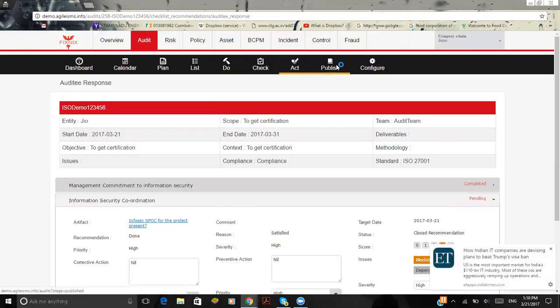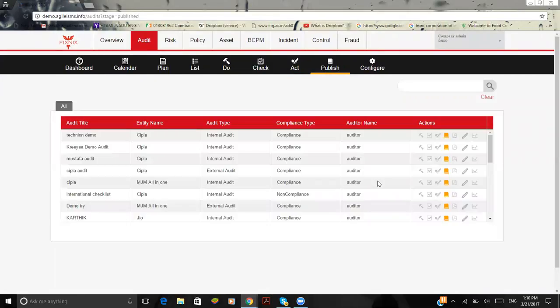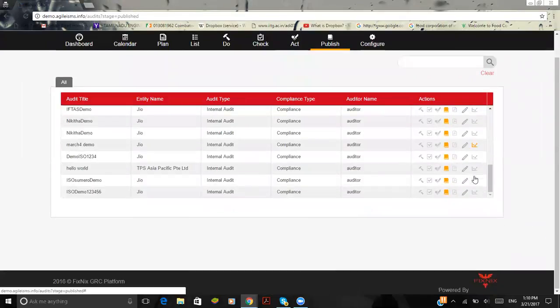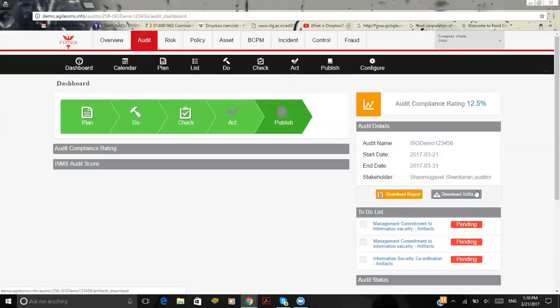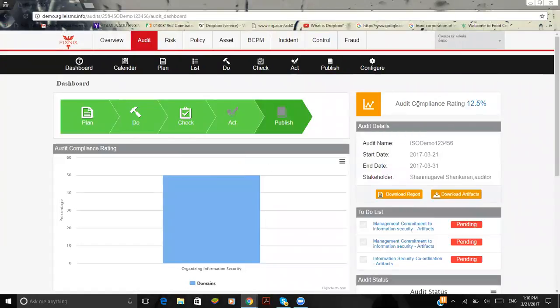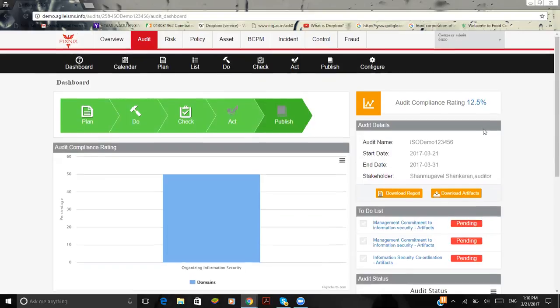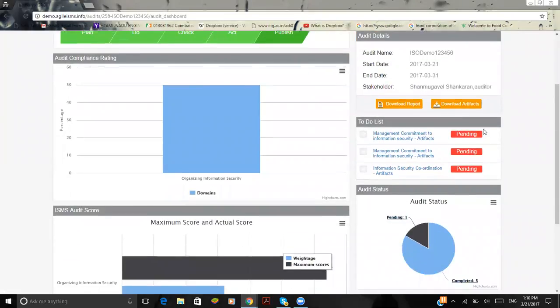Maybe for an instance, here I'll give the option ISO demo, and I'll see the report here. So here is where I get the audit compliance rating, 12.5. So here the auditor and auditees can have a clear understanding and improve the quality of the internal audit life cycle, which helps them improve the compliance rating. And as for the external process, when an external auditor comes in and sees the clear audit process, he'll be satisfied with the same.